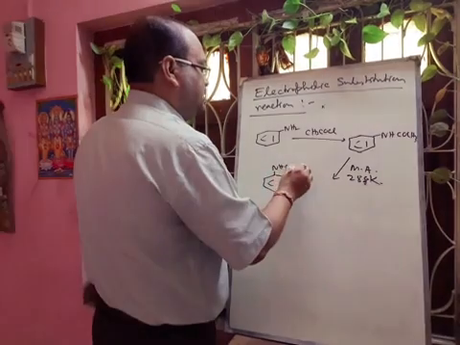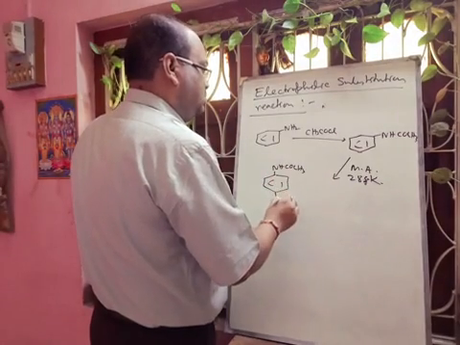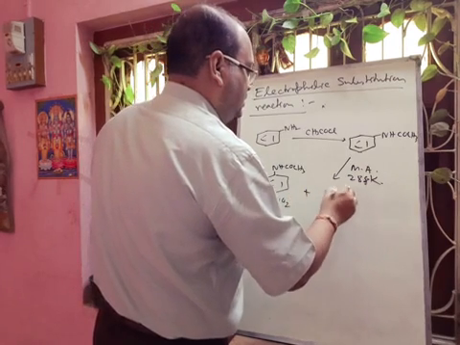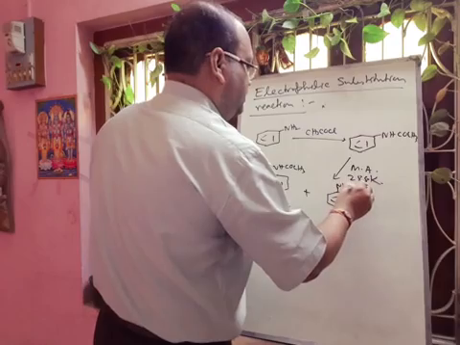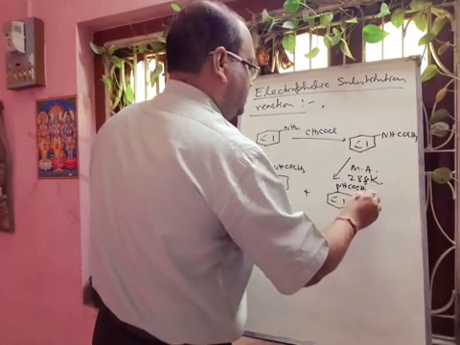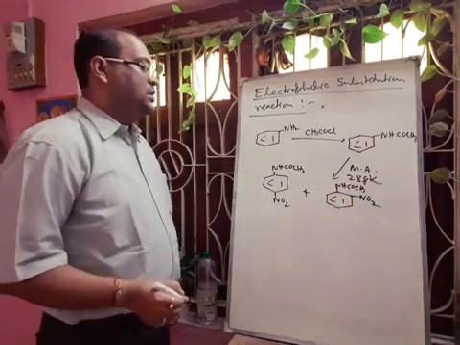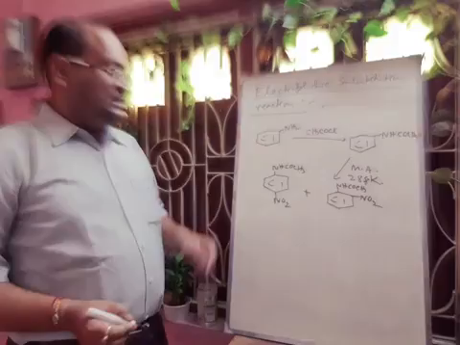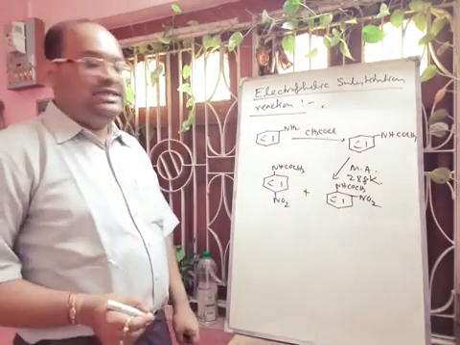NHCOCH3, NO2 and NHCOCH3, NO2. Now we have to remove this acetyl group by acid hydrolysis.